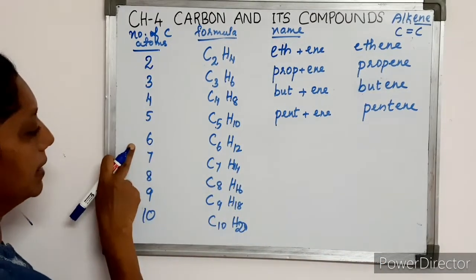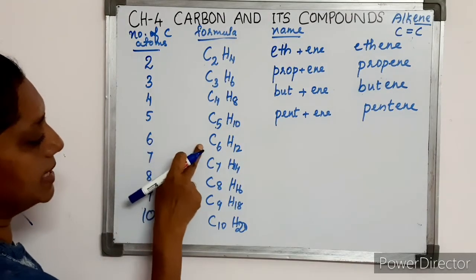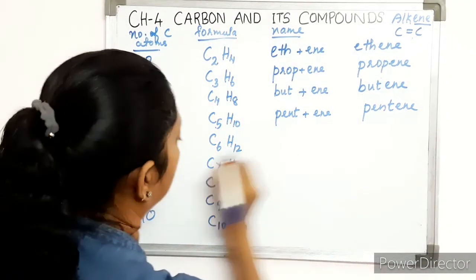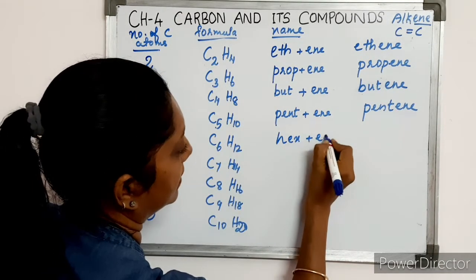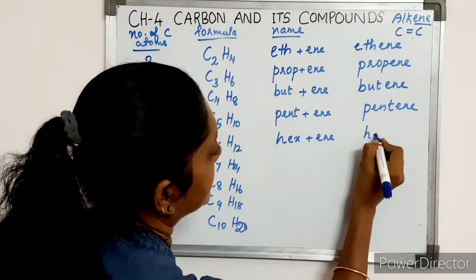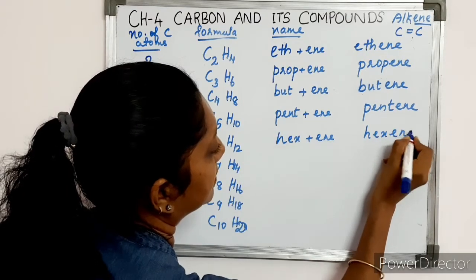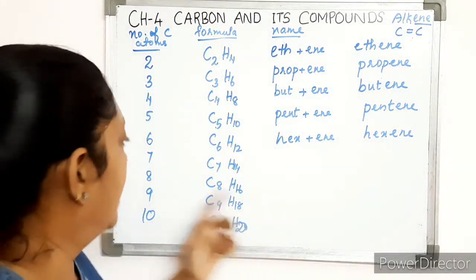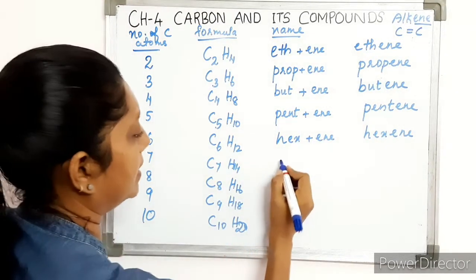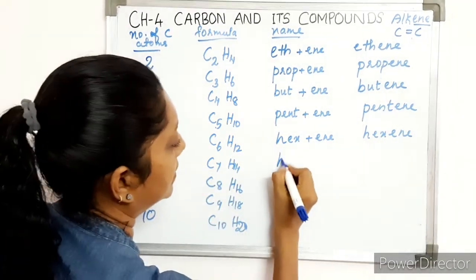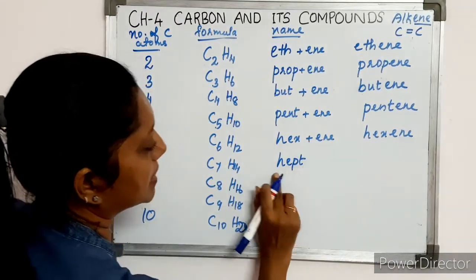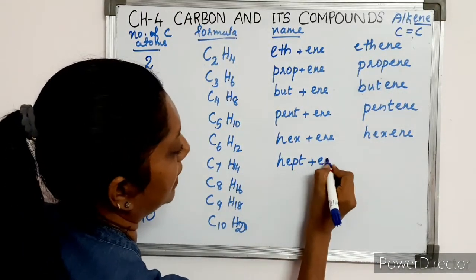If the number of carbon atoms is 6, the formula is C6H12. So the word for 6 is hex plus ene, and it is hexene. If the alkene has 7 carbon atoms in it, the formula becomes C7H14, and we are going to write the name as hept plus ene.